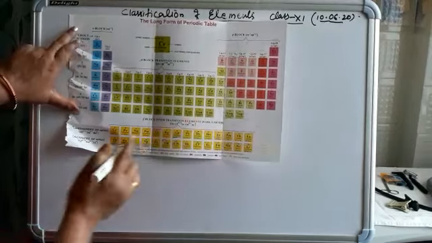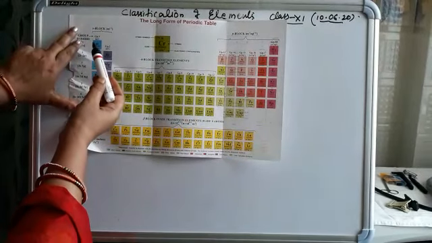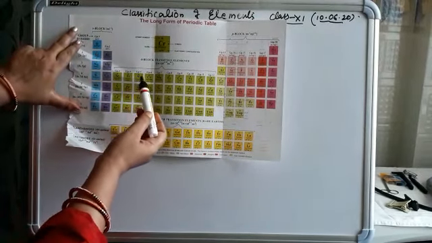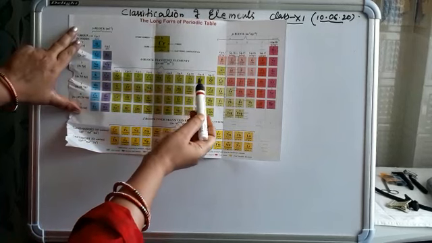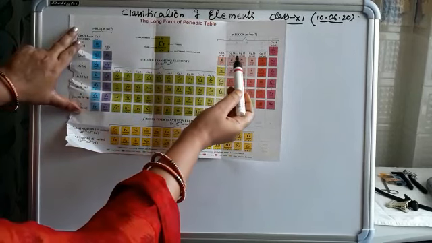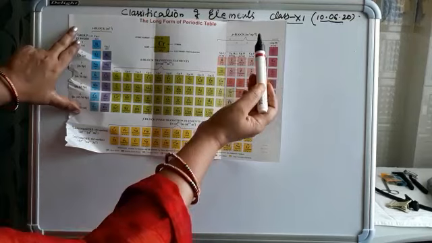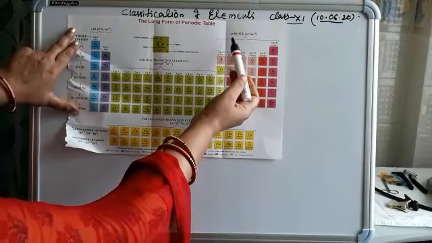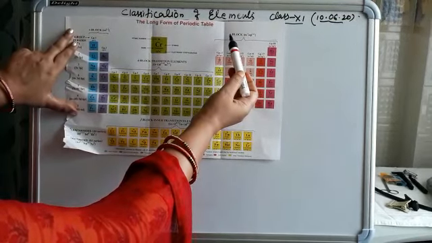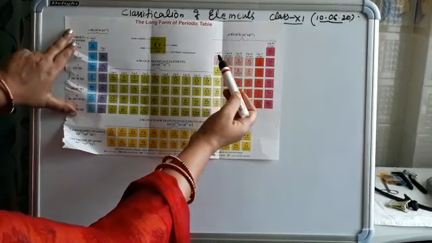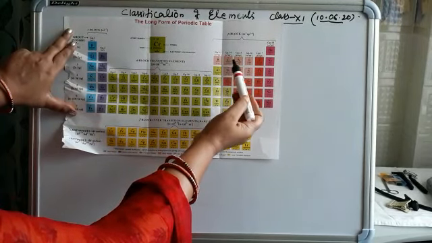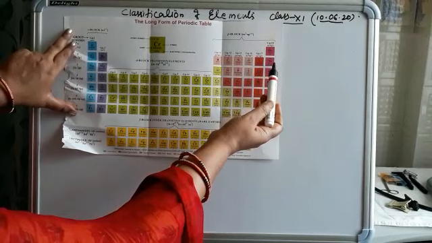See here, total number of groups: 1, 2, 3, 4, 5, 6, 7, 8, 9, 10, 11, 12, 13, 14, 15, 16, 17 and 18. It is called P block because in P block total number of electrons is 6. So the groups are also 6. 1, 2, 3, 4, 5 and 6.